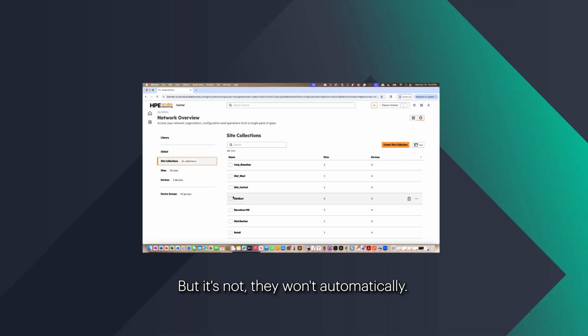But the devices or the sites will not automatically take the configuration from the library unless you specifically assign it to the device type and to whatever scope, whether it's the site collection or the site directly. It all depends on what scope things were assigned to. Does that make sense?